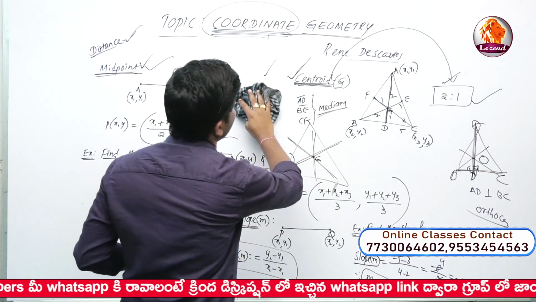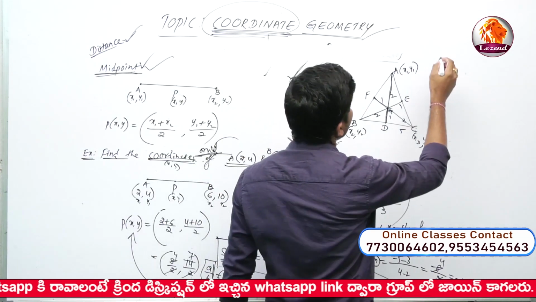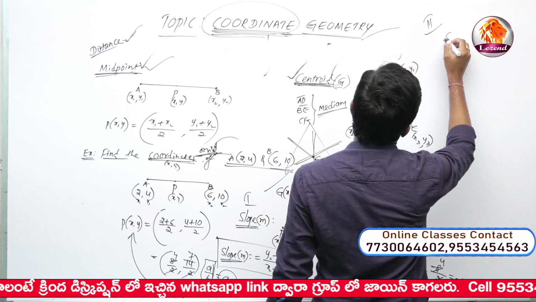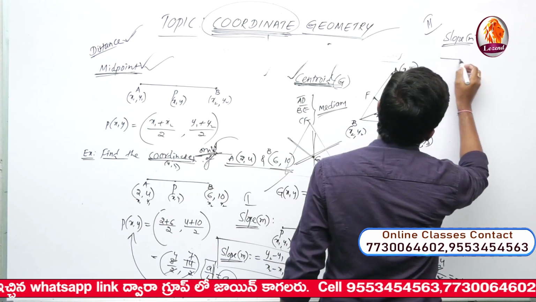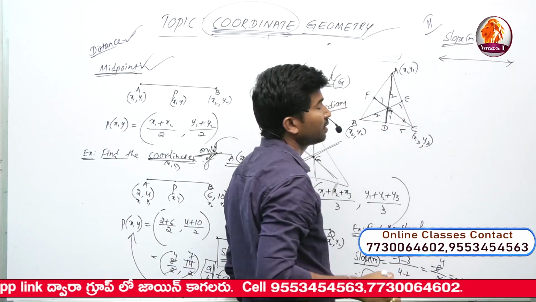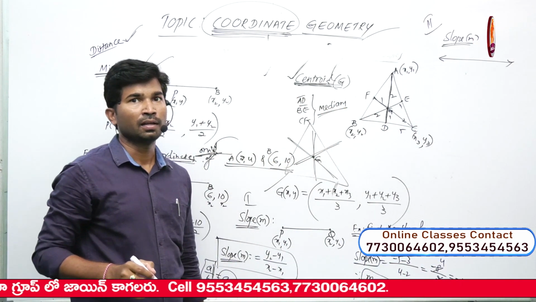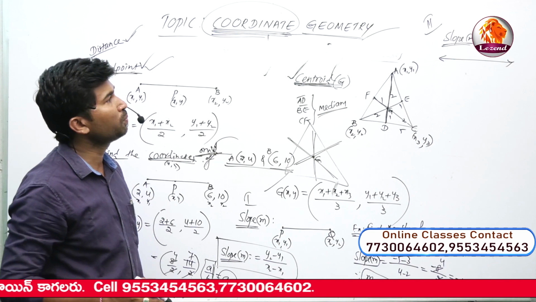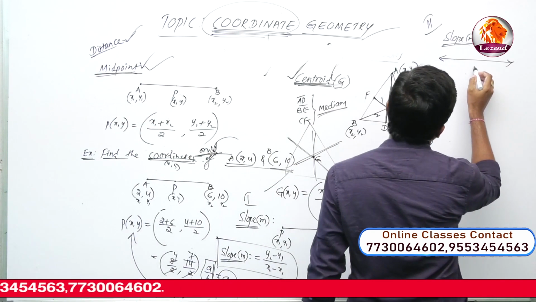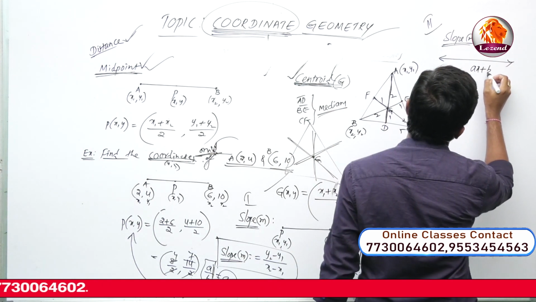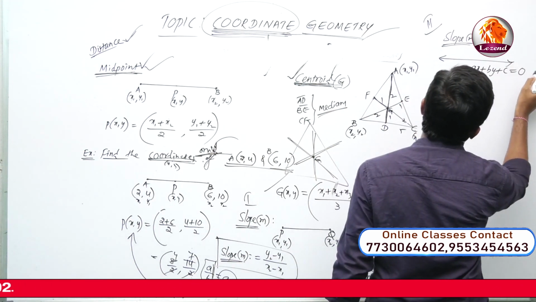Next, the second one: how to find the slope of a given straight line. The straight line is in the form ax plus by plus c is equal to 0.